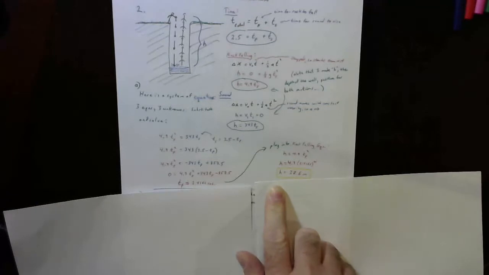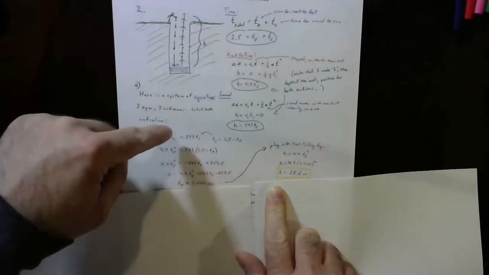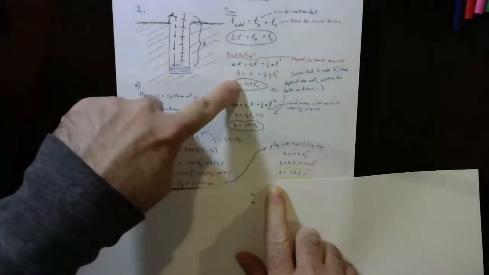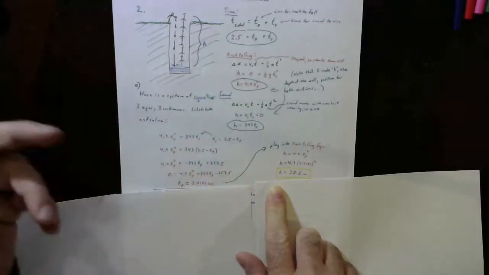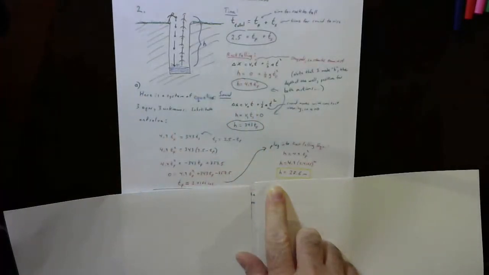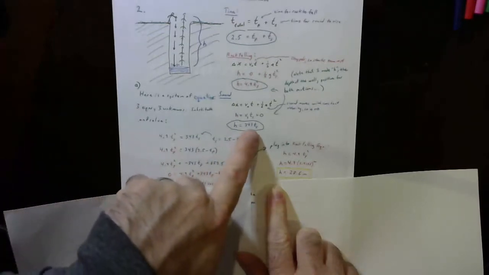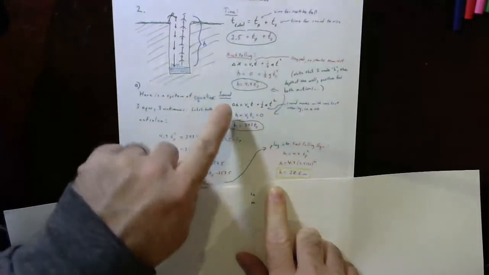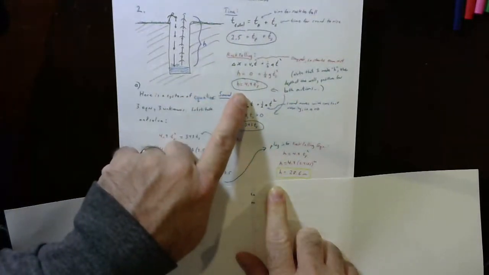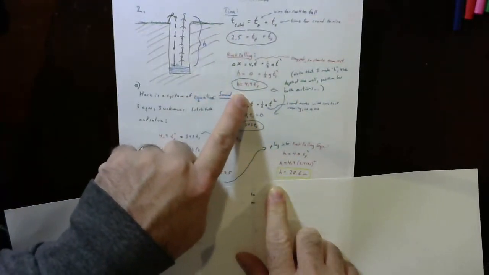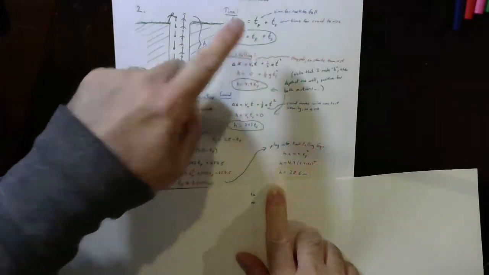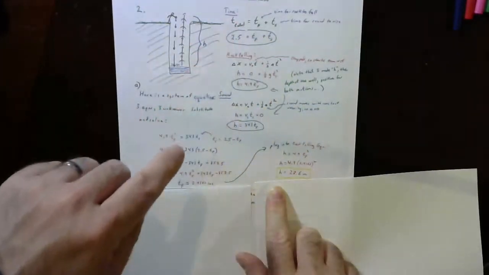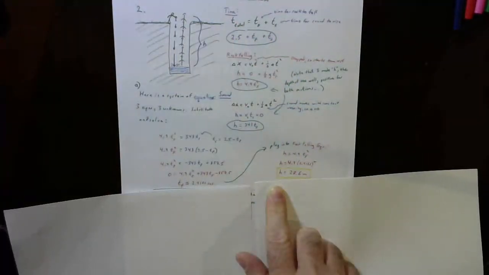Could I have done this in a more efficient way? My goal is to solve for H, so I probably shouldn't have eliminated H right away by setting the two H's equal to each other. It probably would have been more clever to substitute H over 343 in for TS, and the root of H over 4.9 in for TF, right? You know what I mean, for TS and TF. And then I would have had an equation that had just H in it right away.